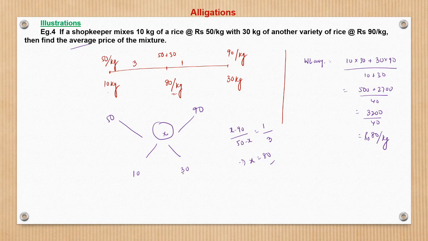Here also you can apply that cross method. What you can do, it is 1 is to 3, so you can put 3 here, 1 here. Now again the same thing, 50 and 90, difference of 40. 40 is represented by 4, right? So 3 will give 30, so 50 plus 30 is 80. Same as what we did in the straight line approach.